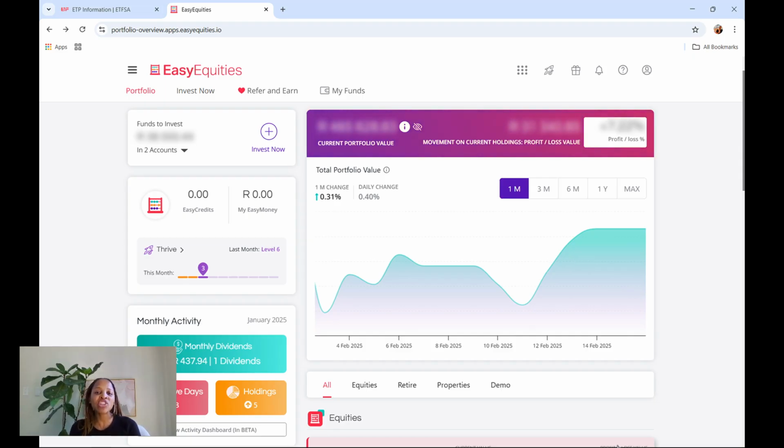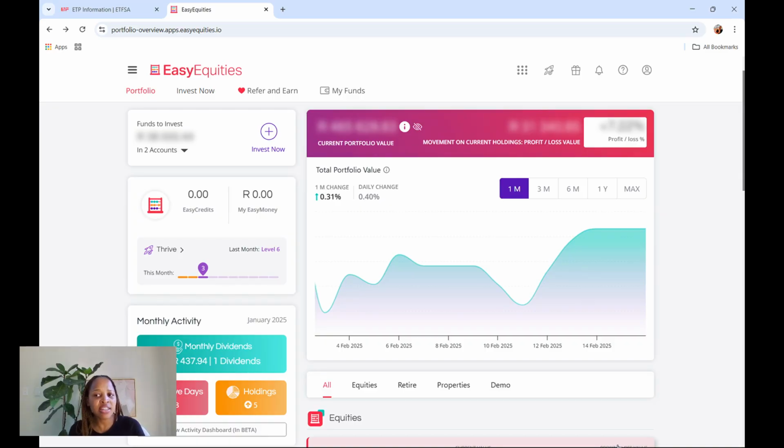So remember, each and every financial year, which starts from the 1st of March up to the last day of February, that's our financial year. If you are investing in a tax-free savings account or a TFSA, you have that time to invest the full amount of 36,000 Rand. Now, sometimes people misunderstand. You are not forced to contribute the entire amount. This is just the maximum contribution allowed in a financial year.